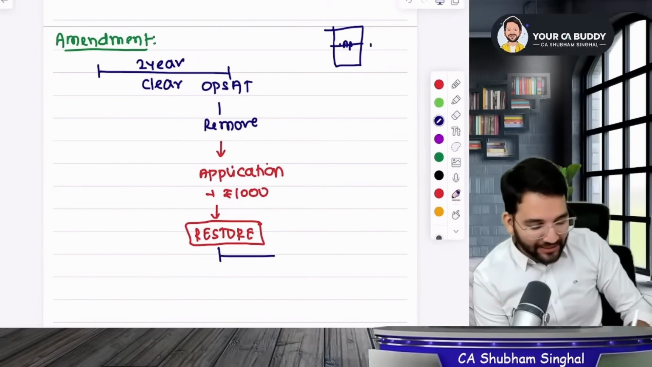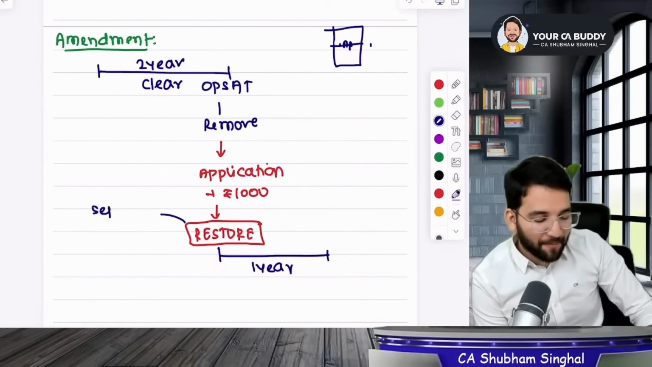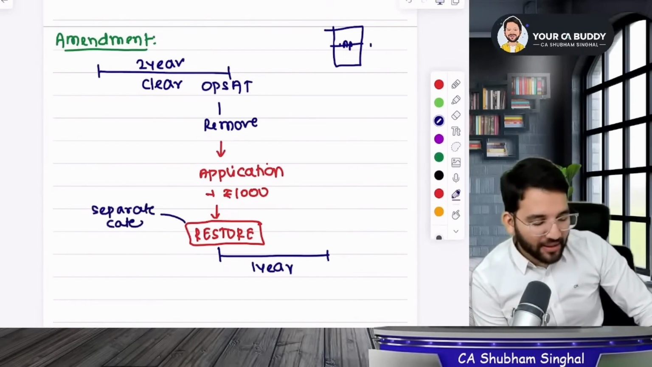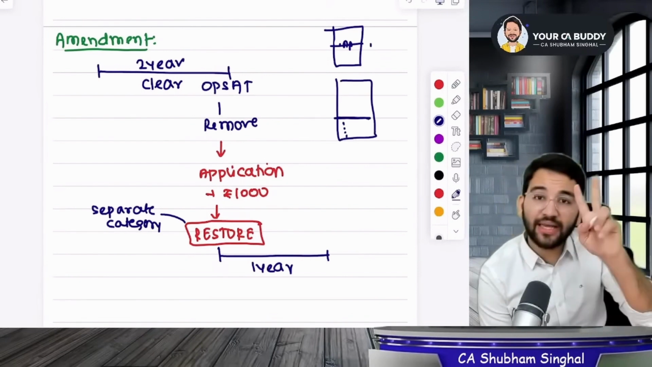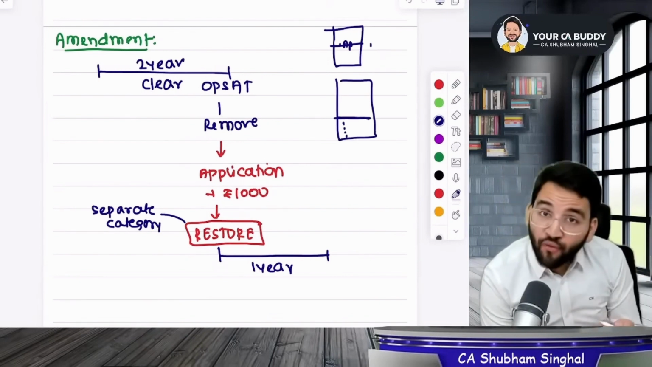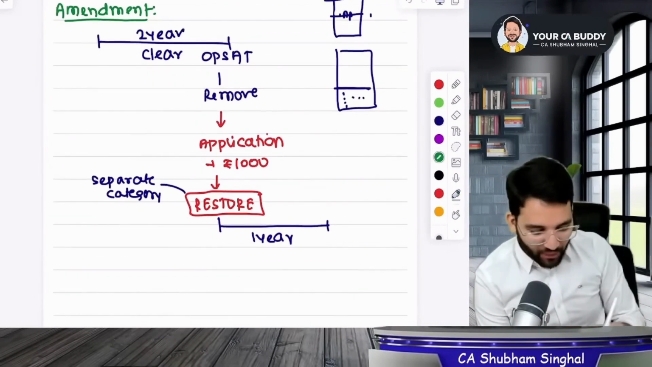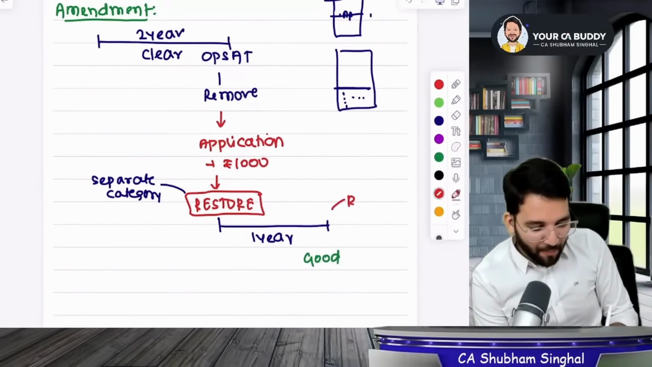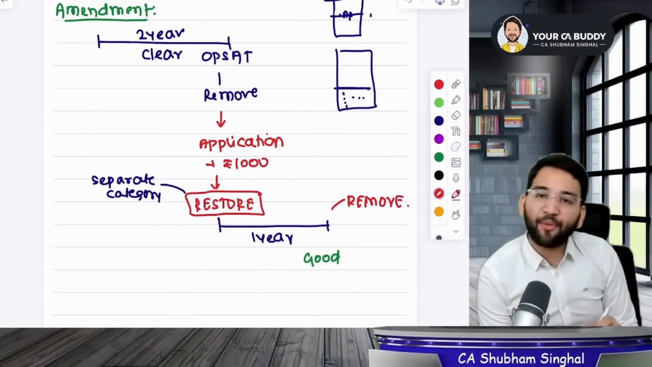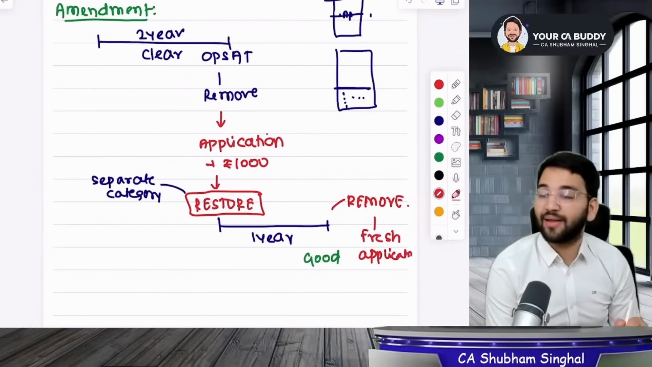Now what will you have to do? You will have to clear the exam within 1 year. When your name is restored, a separate category will be created in the data bank of ICAI, for those students who did not clear the OPSAT exam and whose names were removed from the list. So if you clear it in a year, very good. But if you do not clear it even in a year, then your name will be removed once and for all. And if you want to get enrolled again, you'll have to give a fresh application, which means you'll have to pay the full fees you paid initially.